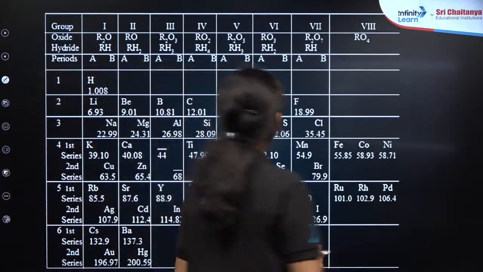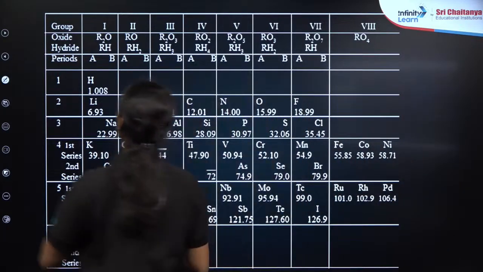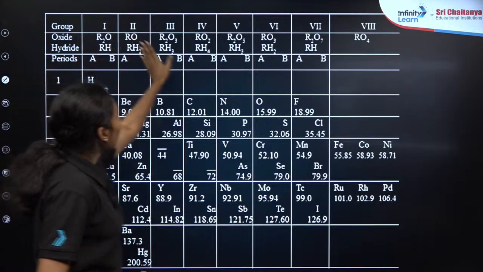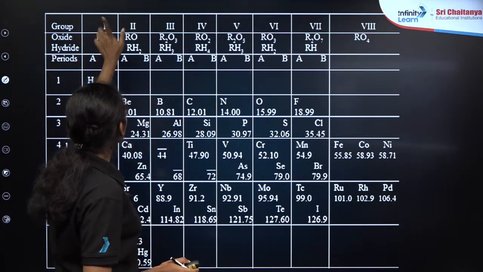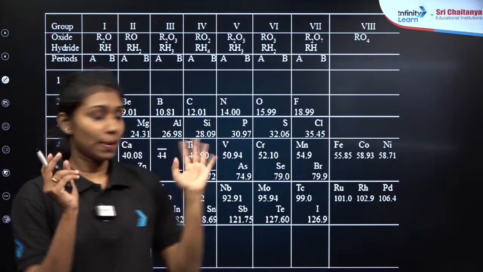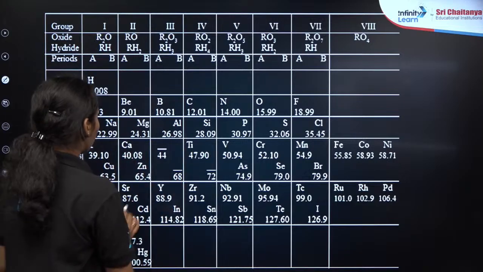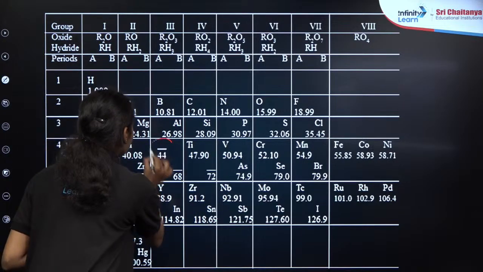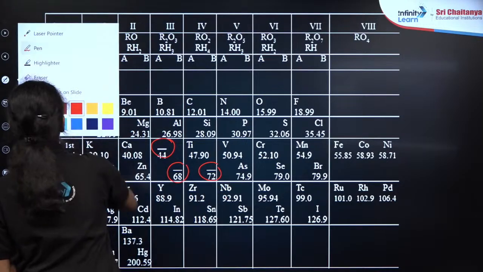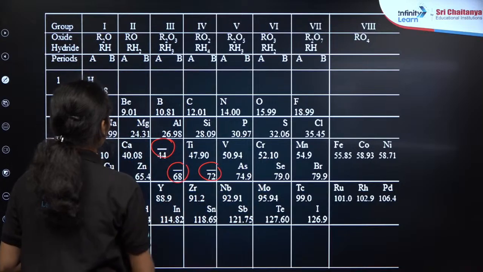Yes, this is our Mendeleev's periodic table. As you can see here, he made the oxides of all the elements, then divided all the elements into 8 different groups named by Roman numerals 1 to 8. Again, these groups are subdivided into A, B and so on. And while observing this periodic table, you can see that he left some spaces here, and he predicted the properties of those elements also.